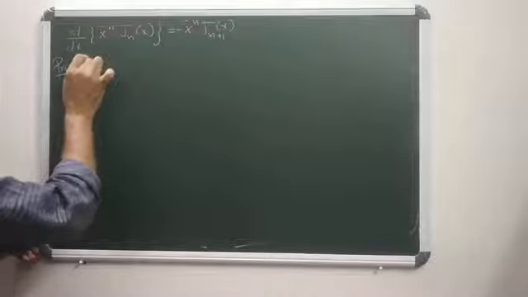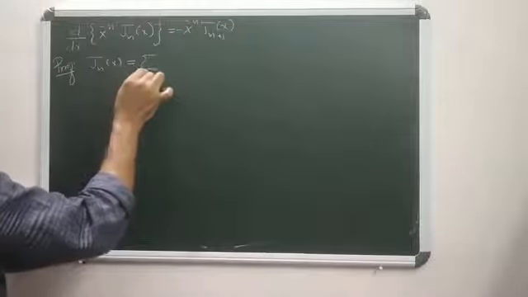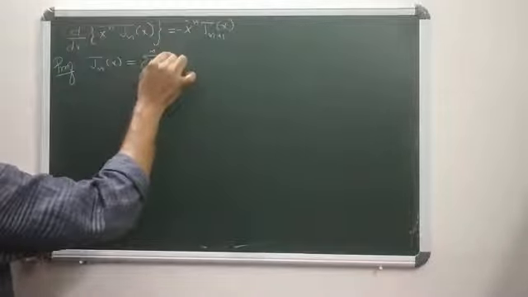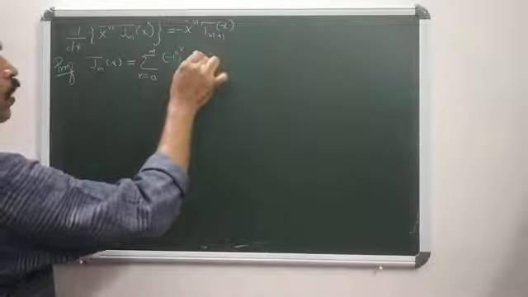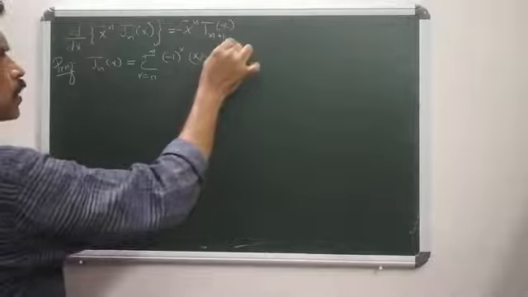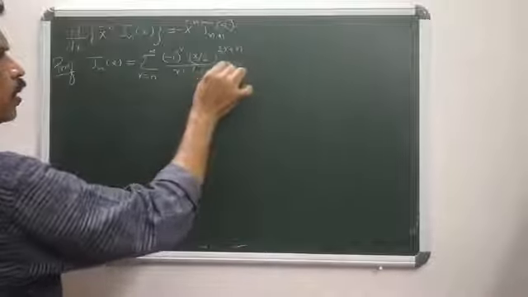Here again, what is Jn(x)? We know. What is Jn(x)? Jn(x) equals sigma r ranges from 0 to infinity, minus 1 power r, x by 2 all power 2r plus n, all divided by r factorial into n plus r factorial.